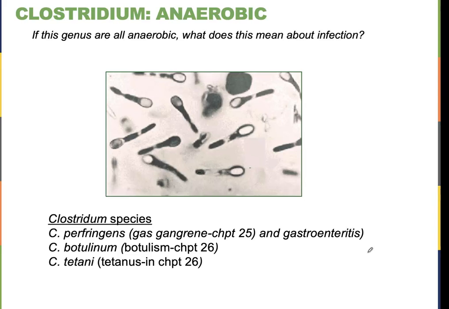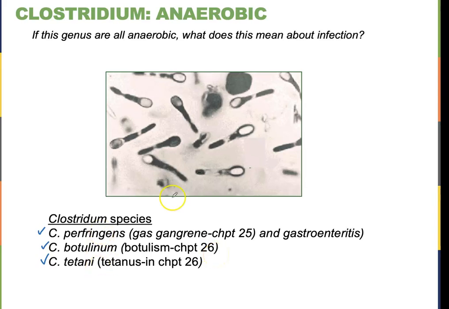The next bacteria here is Clostridium. Clostridium is going to be anaerobic, so our first true anaerobe, I think. We're going to talk about three species. Clostridium perfringens is going to be the cause of something called gas gangrene. Clostridium botulinum and Clostridium tetani cause botulism and tetanus, but those are neurological, so they're going to be in further chapters.